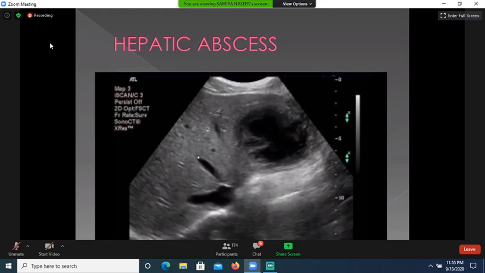Now coming to the hepatic axis, this is ultrasound image taken at the level of IVC and hepatic veins. This one is the IVC and the right hepatic vein, middle hepatic vein and the left hepatic vein. Part of the left hepatic vein is obscured by the mass effect of this liver abscess. There is a large thick wall cavity with anechoic fluid and gas, and it is surrounded by edema. This is hepatic abscess.